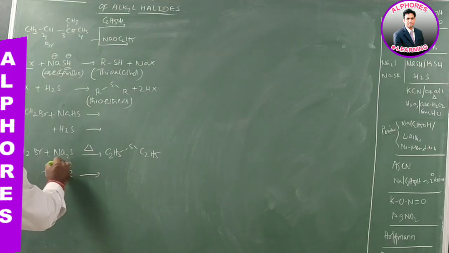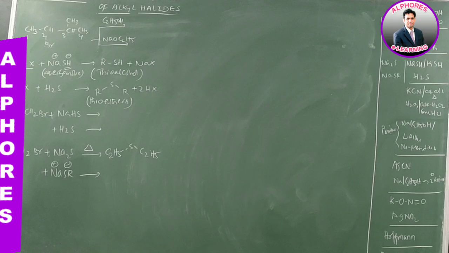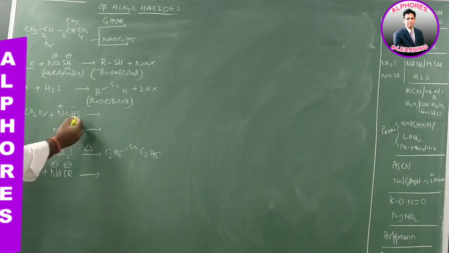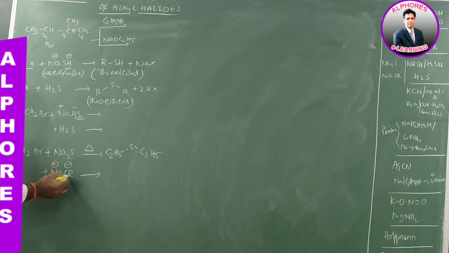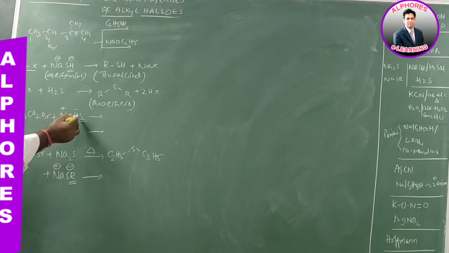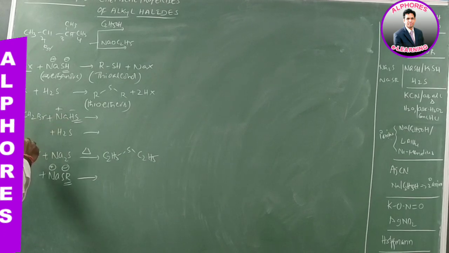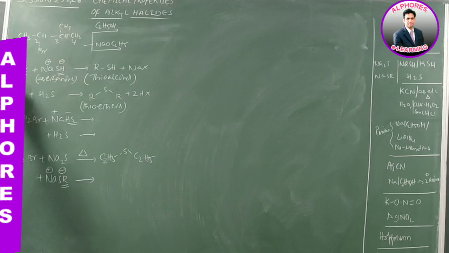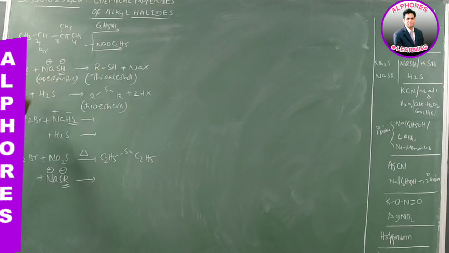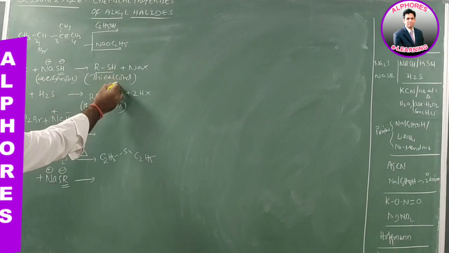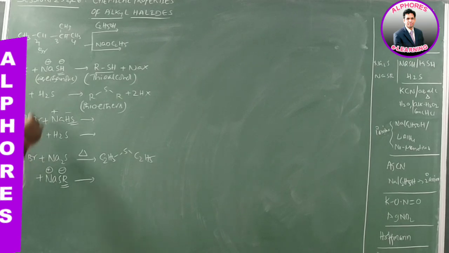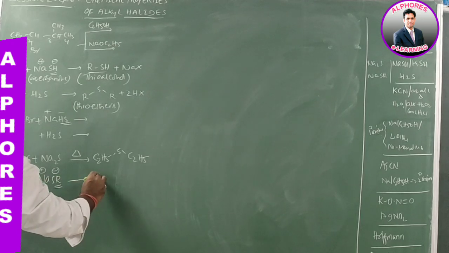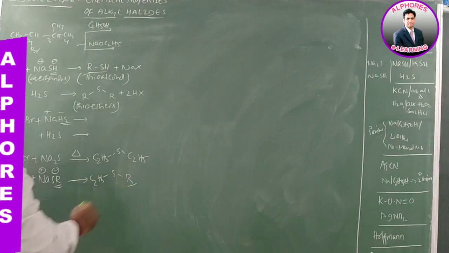Here SR minus is the nucleophile. Students, in NaHS, Na plus and HS minus, HS minus is a nucleophile, and here SR minus is a nucleophile. So when HS minus is the nucleophile, you are getting C2H5SH. Just like RX upon reaction with NaSH gives RSH, that is what we call a thioalcohol. When we use SH, we get a thioalcohol; when we use SR, then we get a thioether.